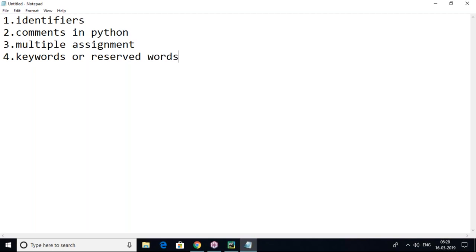We'll see that. Just now we talked about indentation. That is clear. So let's start with identifiers. What is an identifier? In Python, any name is called an identifier.